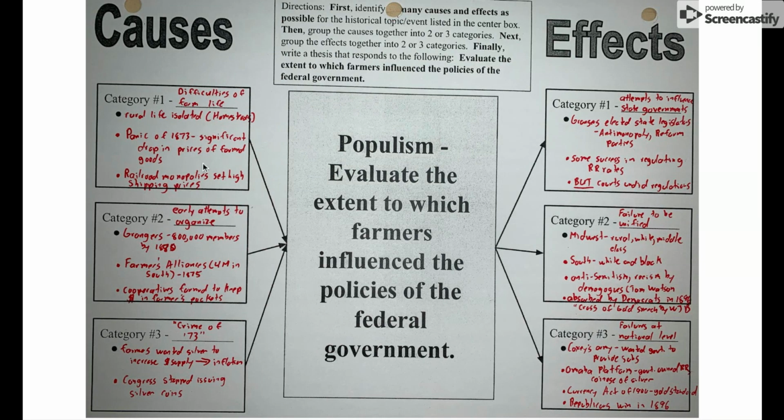You also have in 1873 an economic depression, the Panic of 1873, and the prices of the crops that they are growing drop significantly. Part of that is due to mechanization and more efficient means of producing crops, but the prices are dropping, so they're not making as much money.